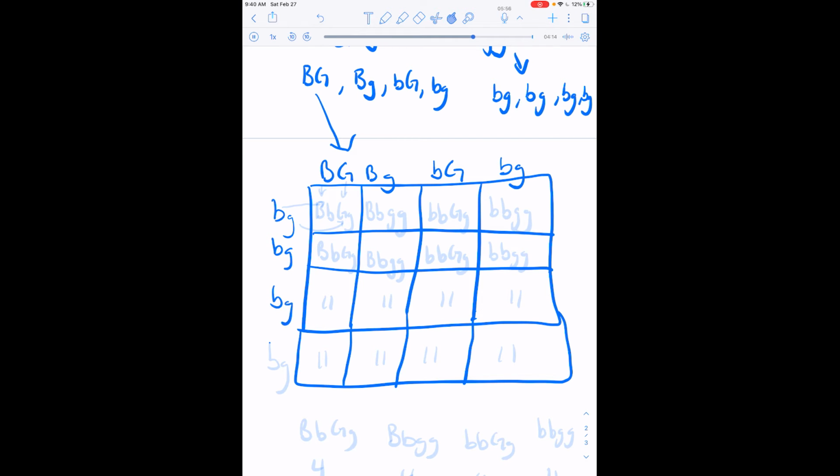Now, same way as the monohybrid cross, we're going to keep it consistent, and we're going to keep the like to like. So we're going to go with the B's first. We're going to have big B, little b, and then we're going to have big G, little g. This came down, this came down here, this went here, and this went there. And we're going to do that all the way through.